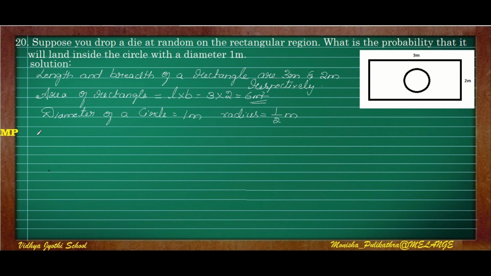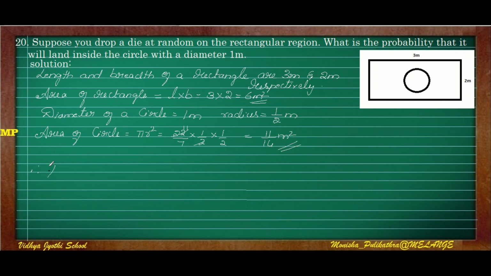Next we have to find the area of the circle. Area of a circle is pi r square. So pi is 22 by 7 into r, where the radius is 1 by 2. So 1 by 2 into 1 by 2. 2 11s are 22, so it is 11 by 14 meter square. So 11 by 14 meter square is the area of the circle.